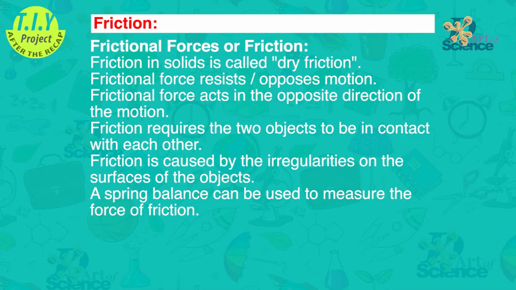Before we move on to the DIY project, let's do a short recap of the lesson. Forces of friction. Friction in solids is also called dry friction. Frictional force resists or opposes motion. Frictional force acts in the opposite direction of the motion. Friction requires the two objects to be in contact with each other. Friction is caused by the irregularities on the surfaces of the objects. A spring balance can be used to measure the force of friction.